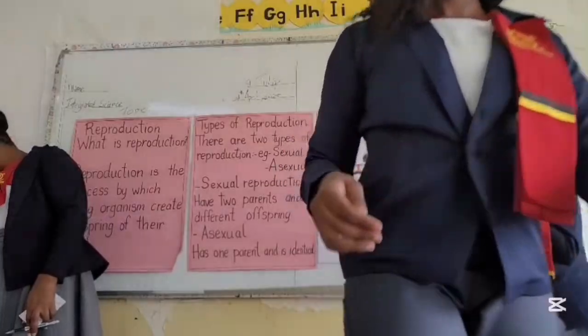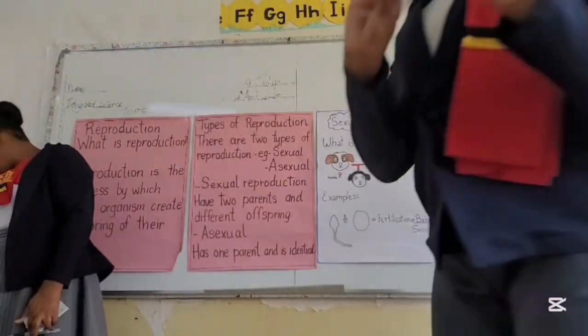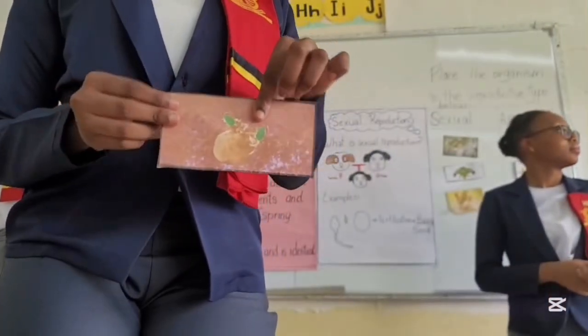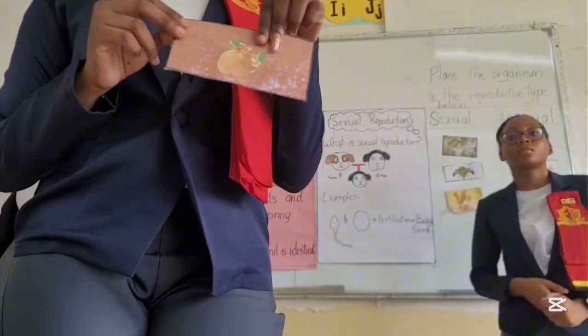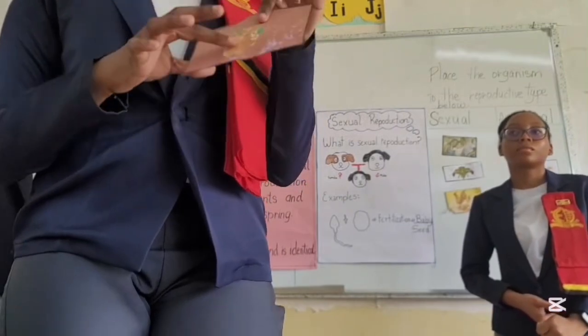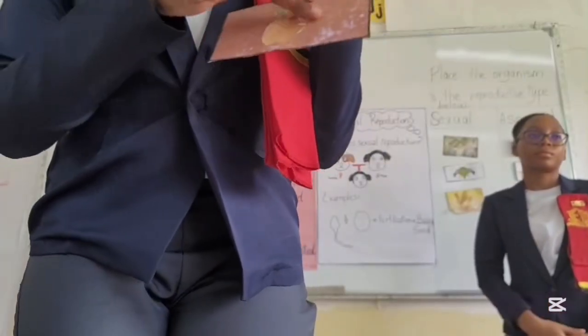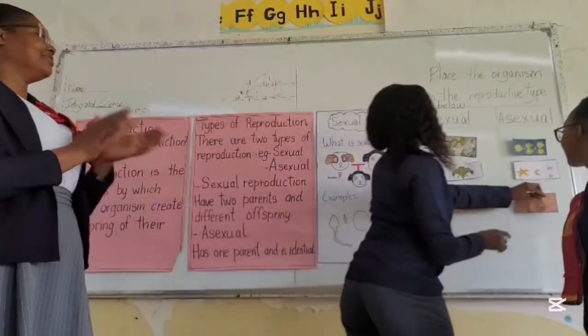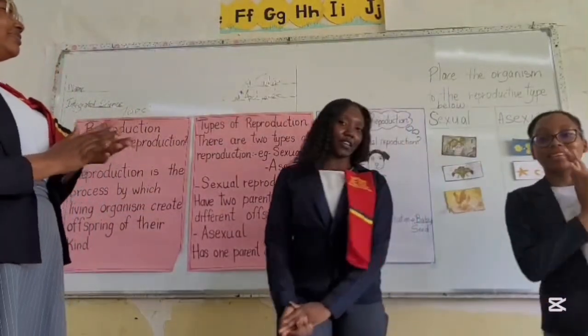Very good. And last but not least, we have a picture of a potato and we're seeing little buds, little offspring up top of there. Which reproduction does this belong under? There's only one parent and these are the offspring on top of it. Very good. This would be asexual reproduction.